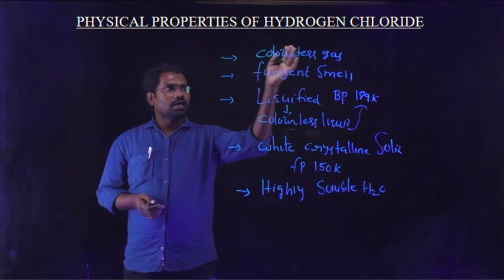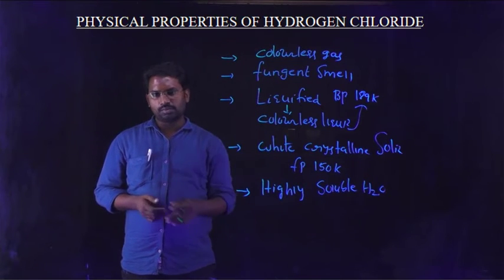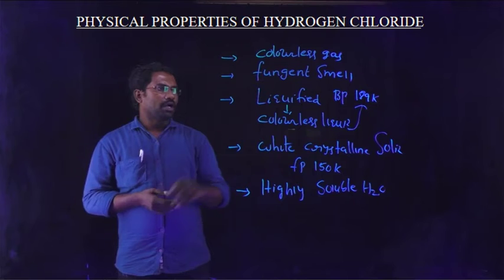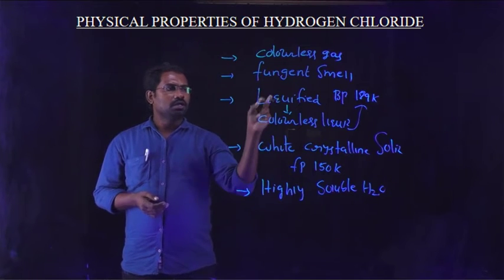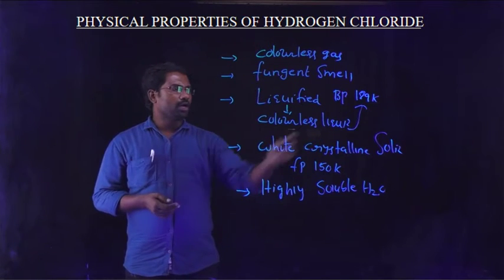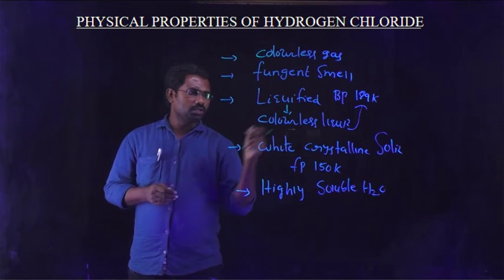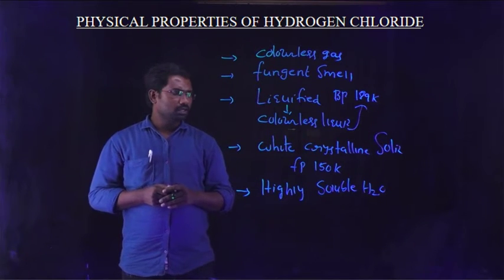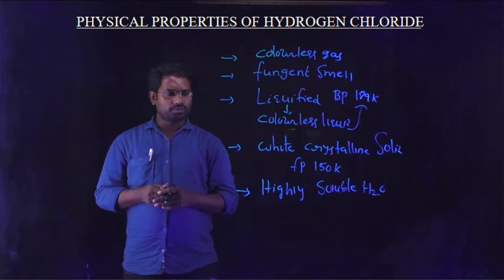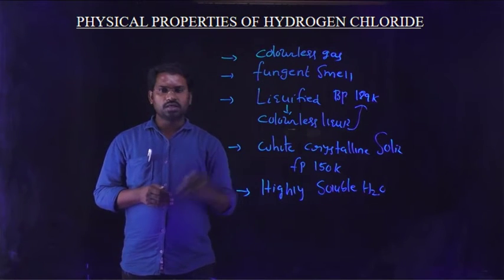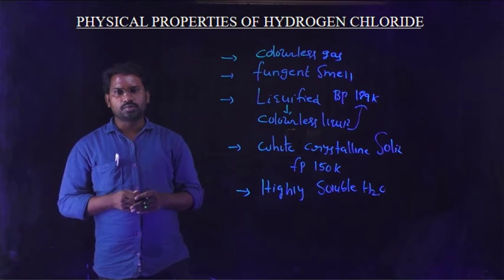First, it is a colorless gas having a pungent odor, and it is easily liquefied and gives a colorless liquid. Its boiling point is 189 K. It easily freezes into a white crystalline solid. Its freezing point is 150 Kelvin temperature. And finally, HCl is highly soluble in water.